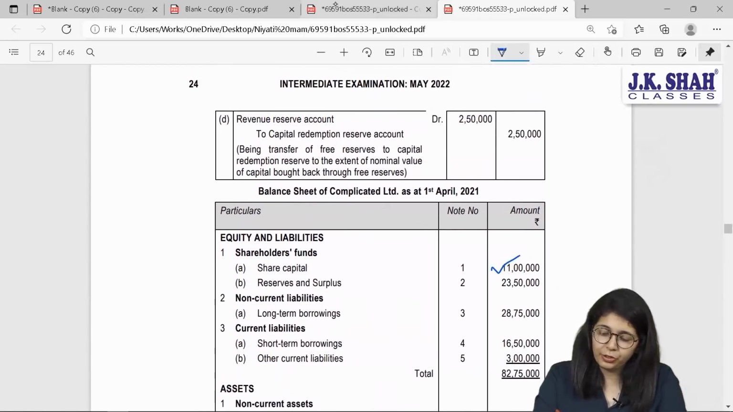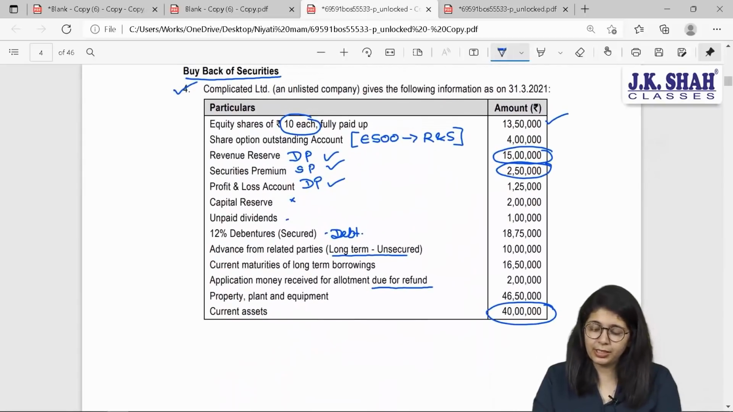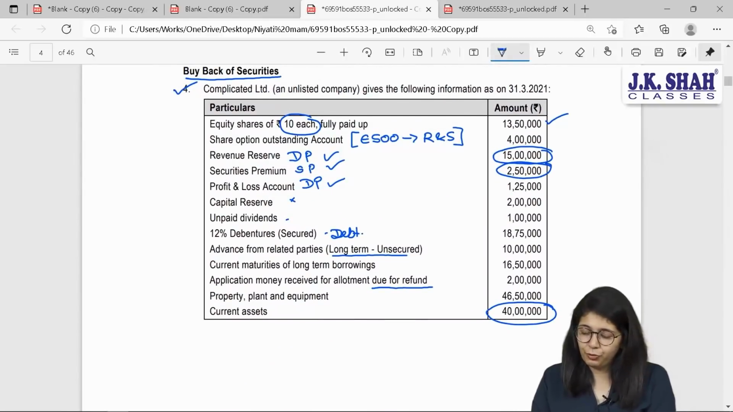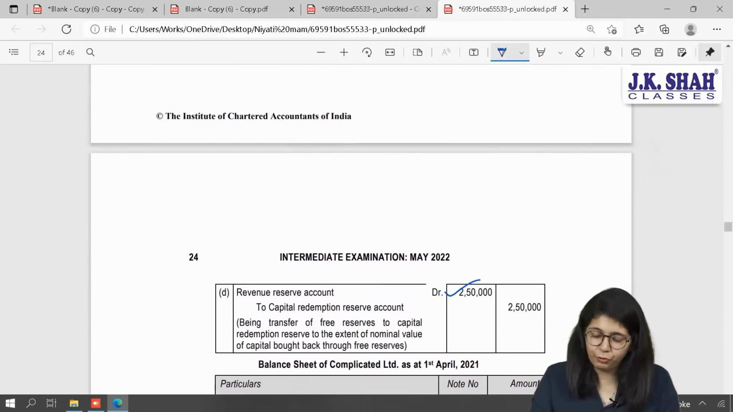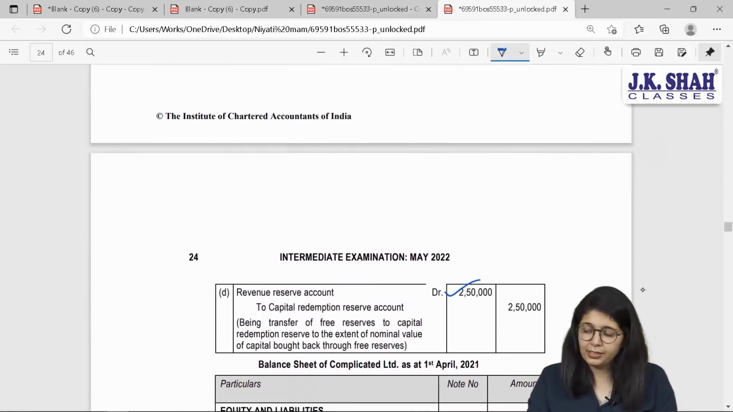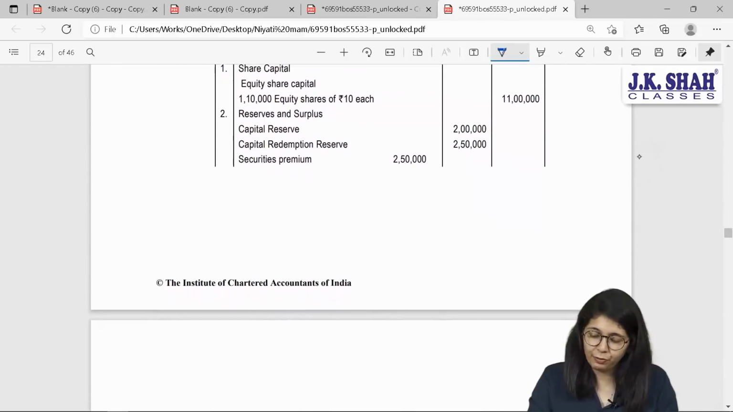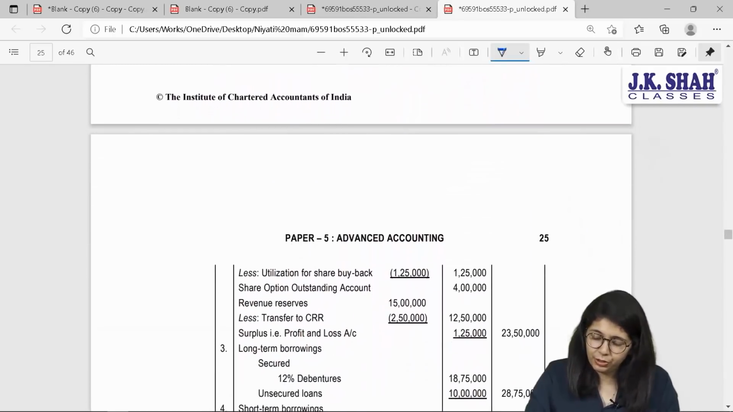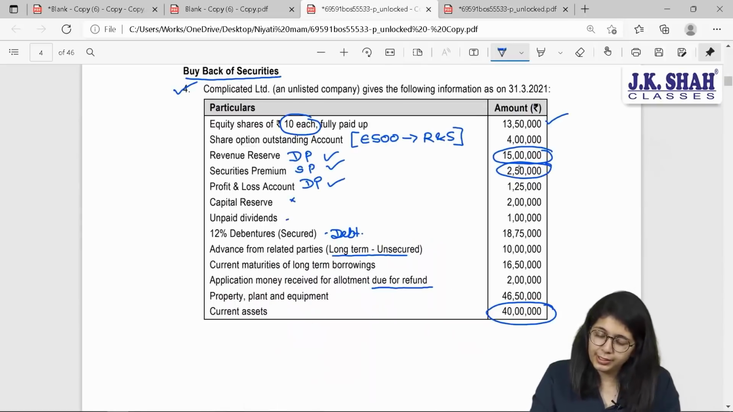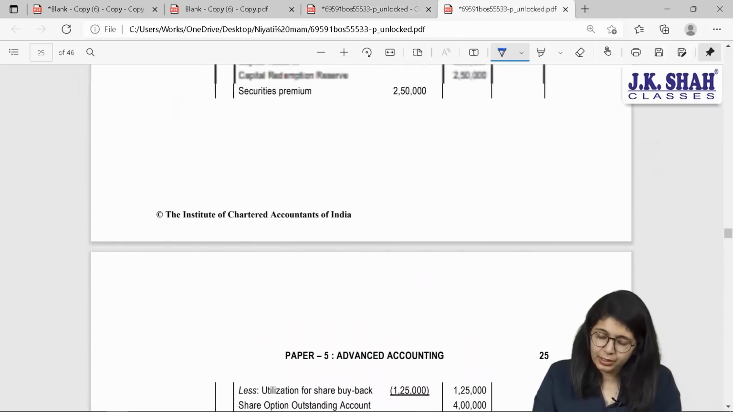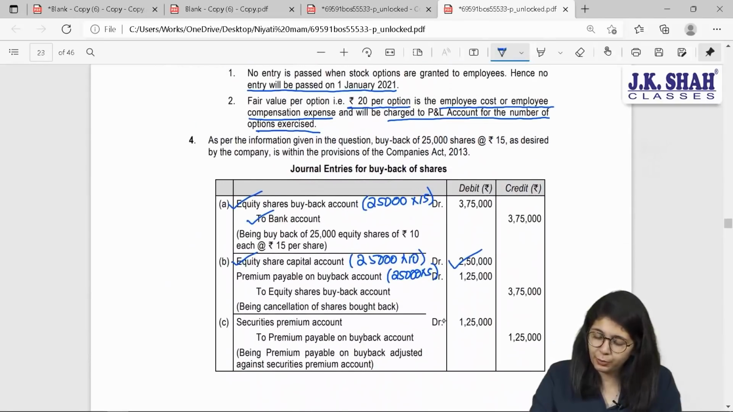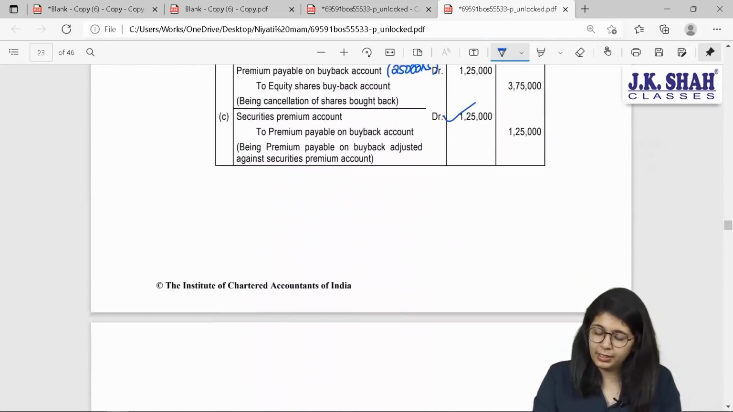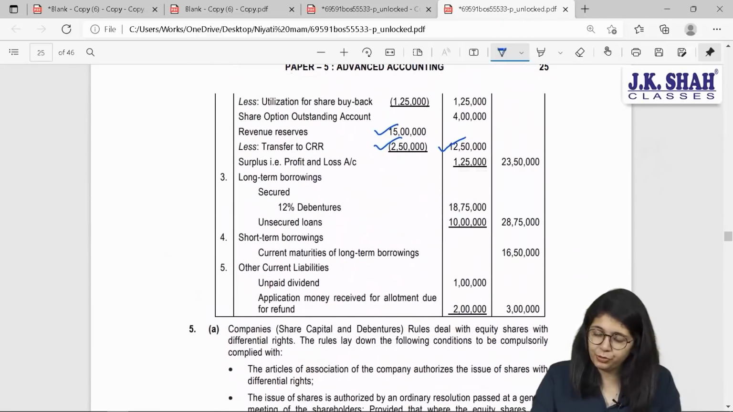Okay. Coming to your next point, reserves and surplus. Please take your calculators. Revenue reserve was 15 lakh rupees. Out of 15 lakhs, you have utilized revenue reserve of 2,50,000. So your balance in revenue reserve shall be 12,50,000. Here they have given you revenue reserve 12,50,000. Next, securities premium was 2,50,000. Out of 2,50,000, you utilized 1,25,000 rupees. Yes, so 1,25,000 will be reduced.